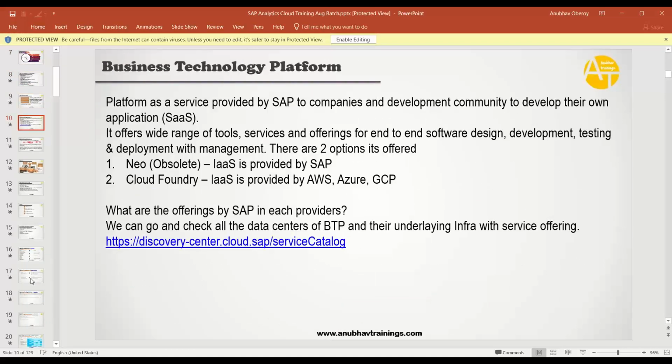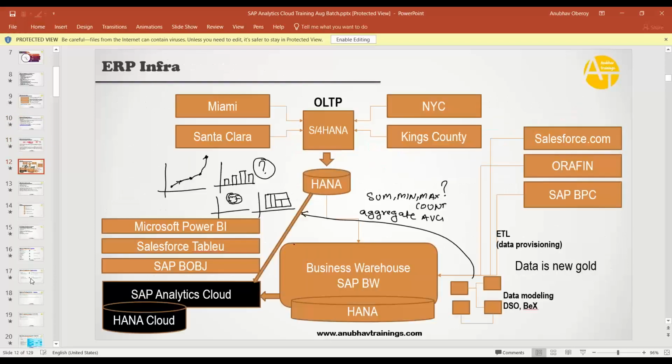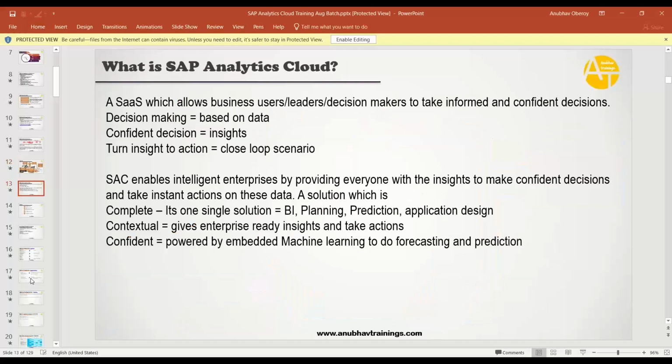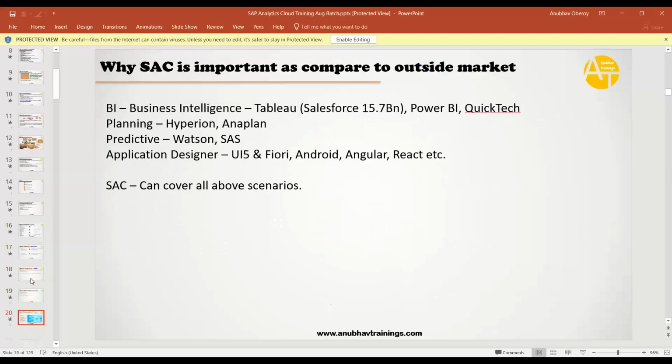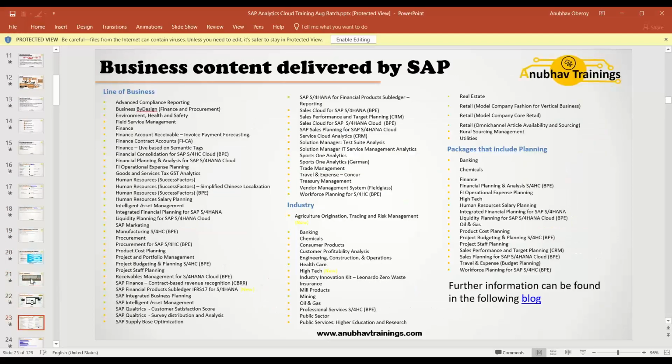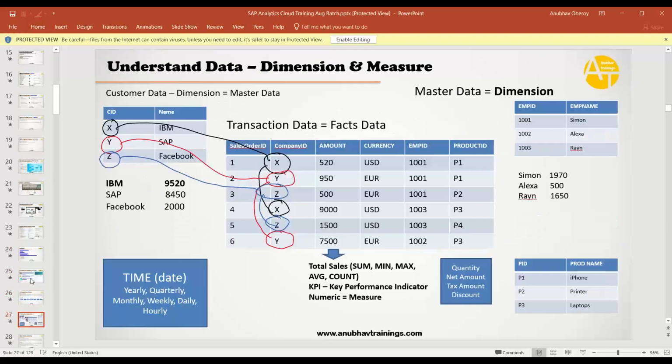What is SAP BTP? What is HANA? What is S4HANA? What is ERP? How does ERP work? Where does SAC fit into the ERP? What is SAC? What is the history of SAC? What is the strategy given by SAP for SAC? Architecture of SAC, references, certification guide, study material.